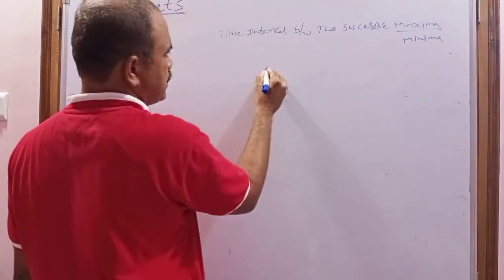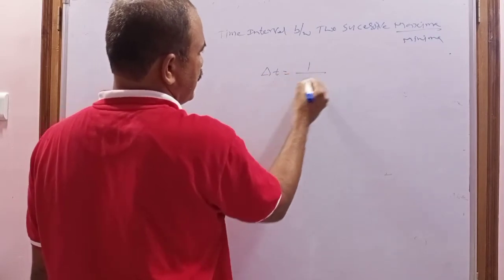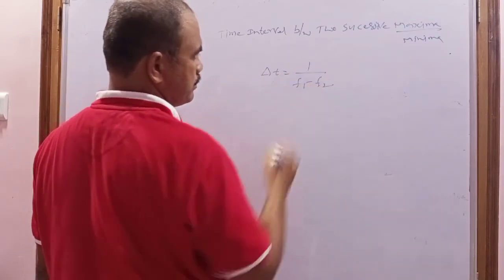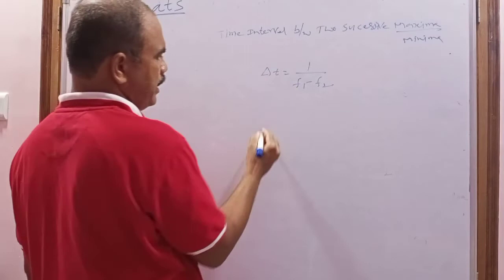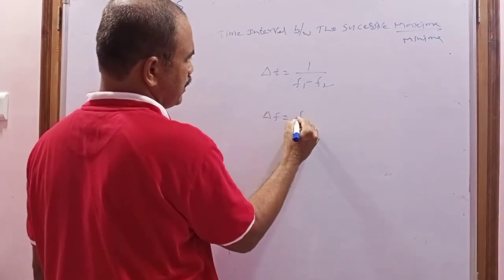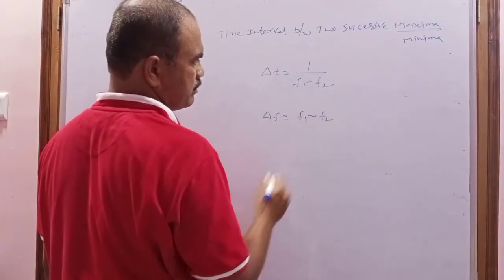That is delta t equal to 1 by f1 minus f2. Frequency is the inverse, which is f1 difference f2.